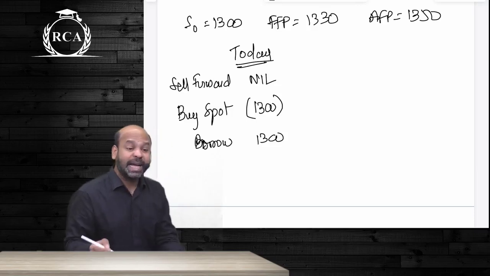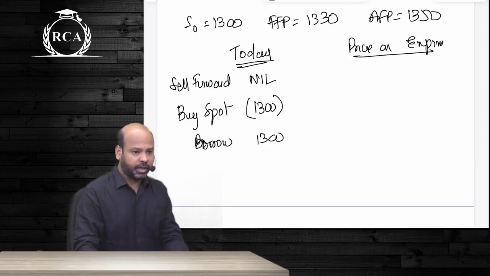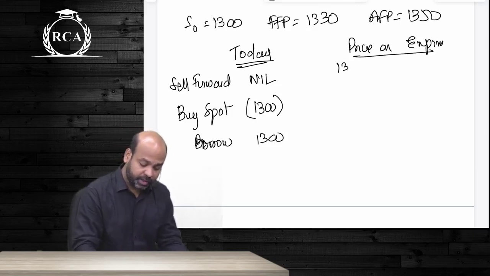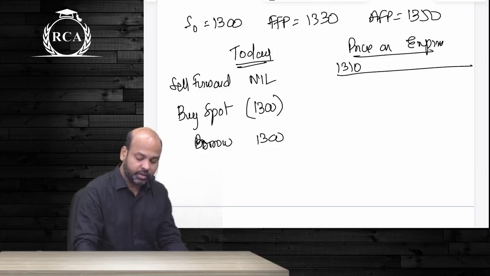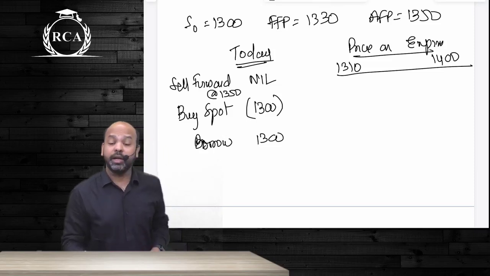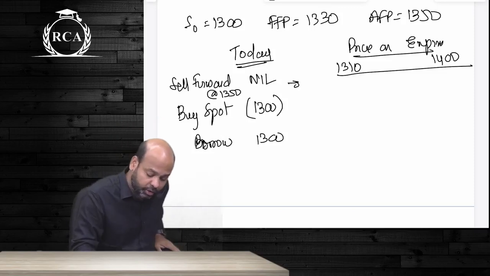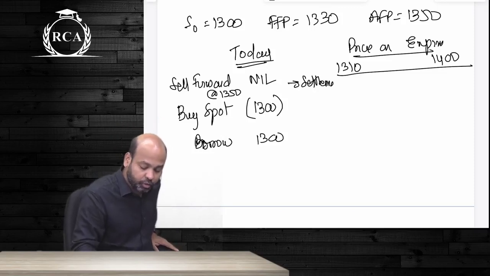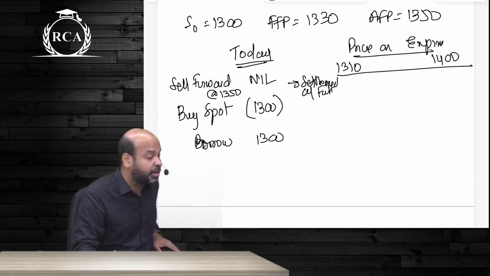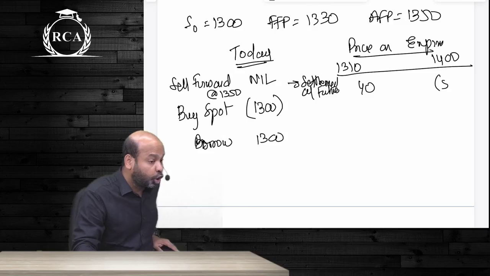Now assuming cash settlement, settlement on expiry will all depend on what? Price on expiry. I am assuming two prices. One is say 1310, the other one is 1400. Do not forget you have entered into a contract to sell at what price? 1350. If the price is reducing, will you make a gain on settlement of forward? So if the price is 1310, how much gain will you make? 40. If the price is 1400, loss of 50.